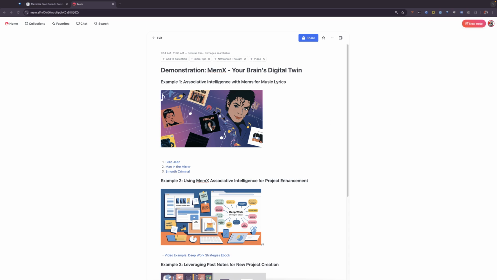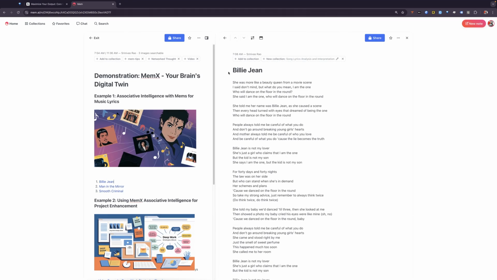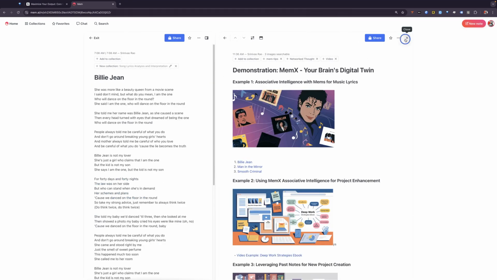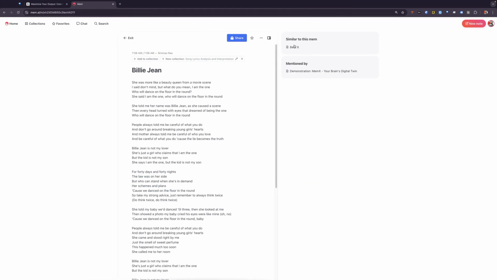So the first thing I want to do is explore this concept of associative intelligence. You can see here that basically what I did was I created 3 mems that have lyrics from Michael Jackson songs. If we click on the note for Billie Jean, one of the things you'll see if we open up the right sidebar is it shows us similar lyrics for Beat It. This happens without any tagging, linking, or adding it to collections.